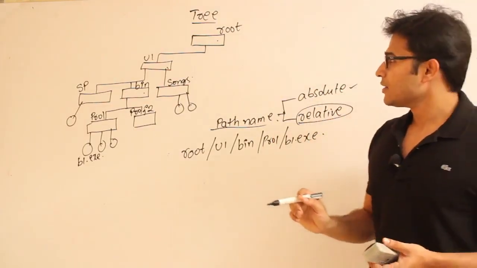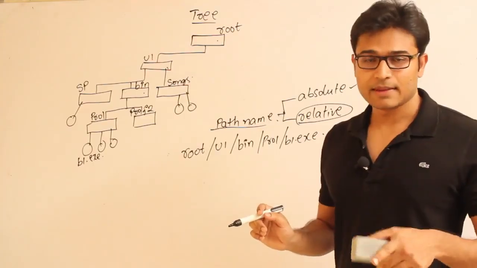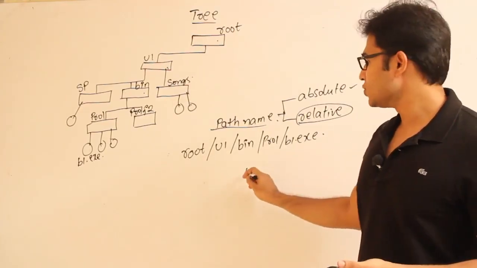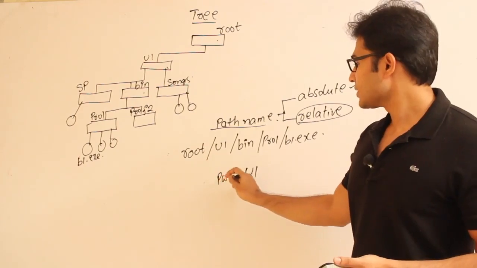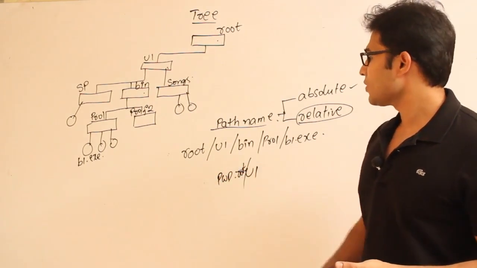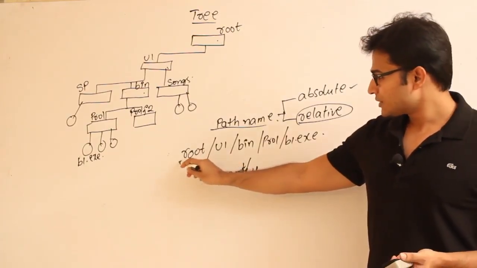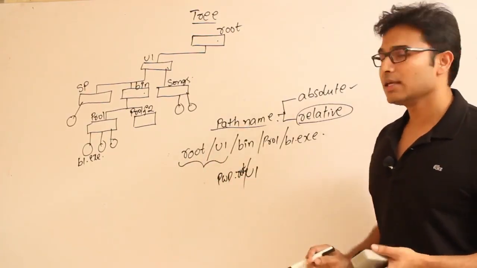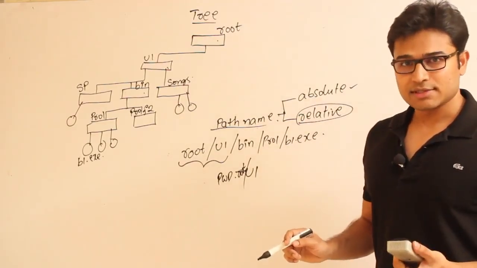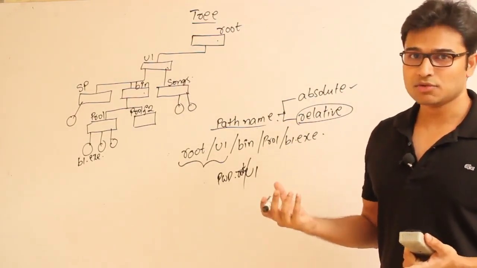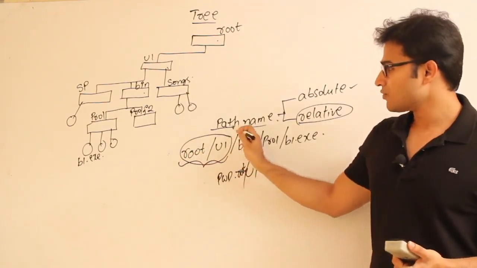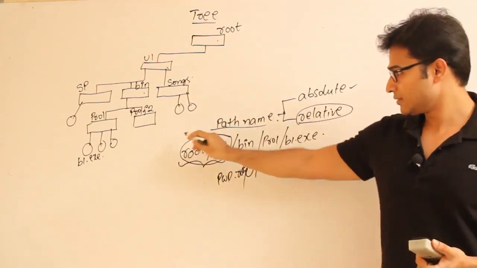Let us assume that when user 1 logs in, the present working directory given to user 1 is u1. Now the present working directory of user 1 is root/u1. Now if that is the case, if root/u1 is already present in the present working directory, then any process that is started by this user need not specify these two if it wants to open this file, right?